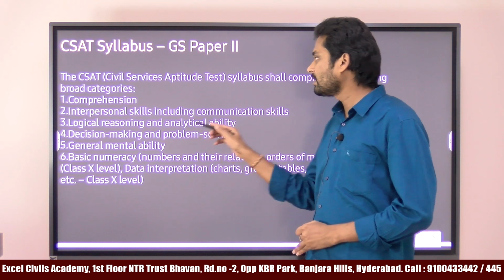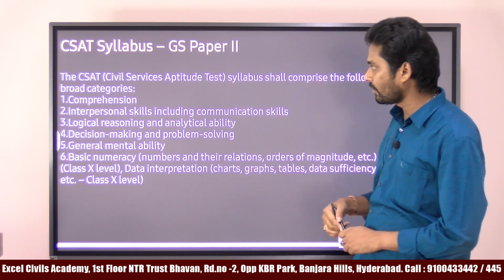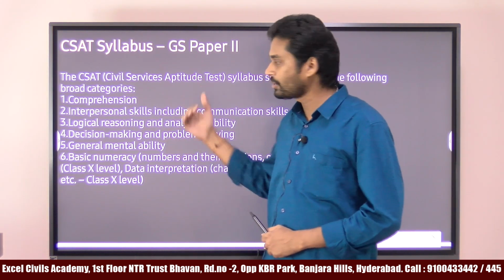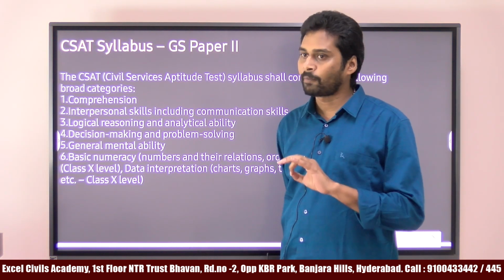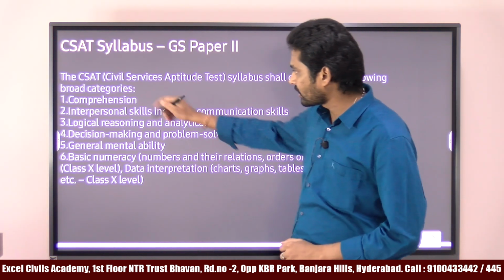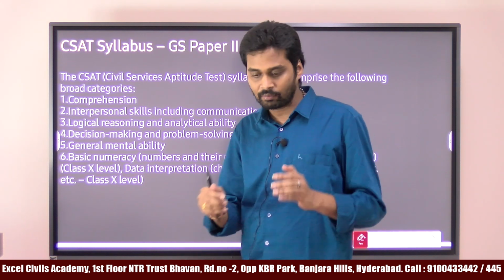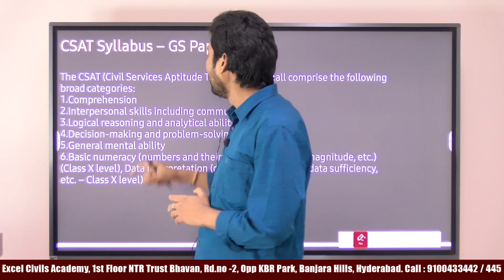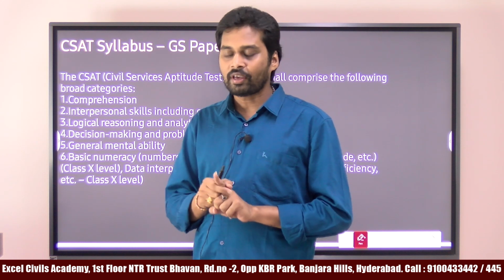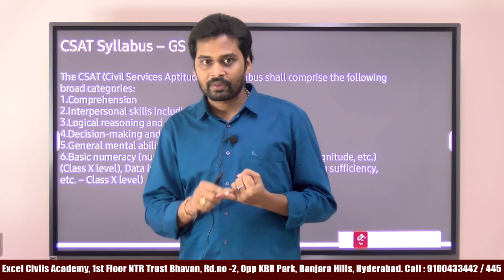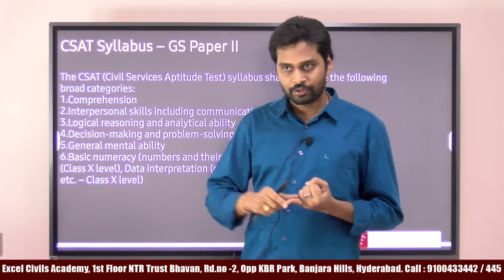Second one, interpersonal skills including communication skills. It comes under comprehension only. This first one and second one belong to the English comprehension section. So we come to a conclusion about what we have in the CSAT syllabus. The first one is the English comprehension section. Here you don't have a vocabulary part, which means verbal ability.